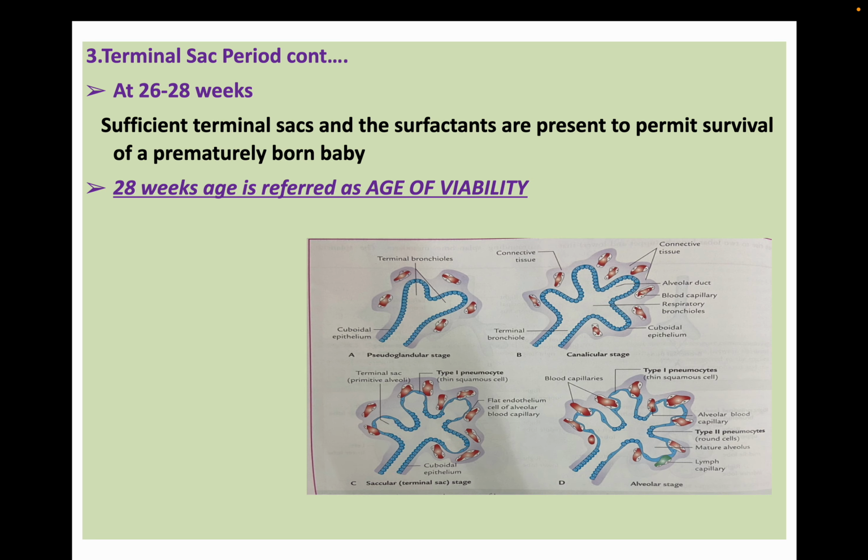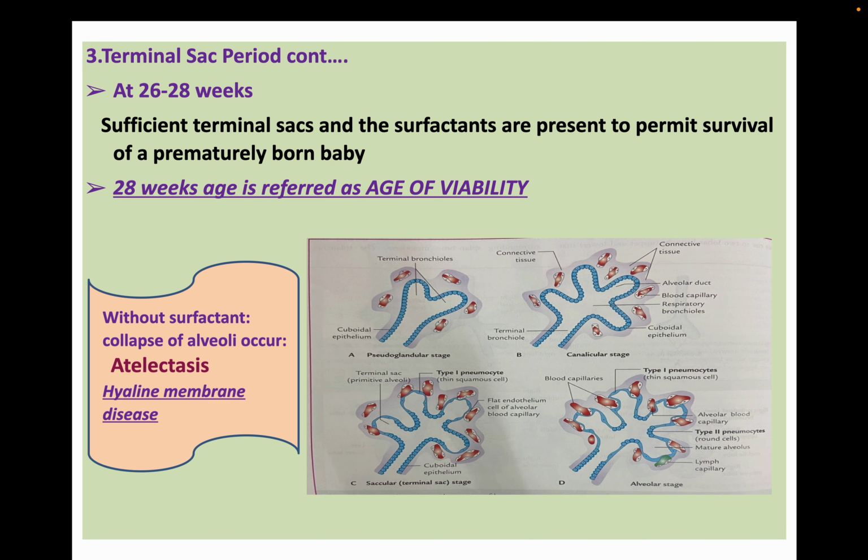Now, coming to the terminal sac period, in continuation, what is happening till birth: at 26 to 28 weeks of intrauterine life, sufficient terminal sacs and surfactant are present for primitive survival of a prematurely born baby. Now, 28 weeks is referred to as the age of viability. Up to this point, the alveoli are covered by the surfactant. Without surfactant, collapse of the alveoli occurs, and that condition is given the name atelectasis, or we call it hyaline membrane disease.